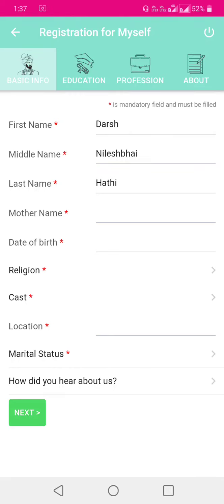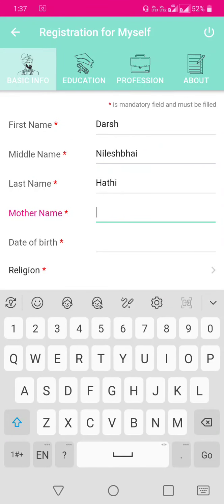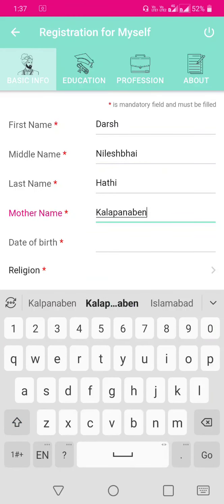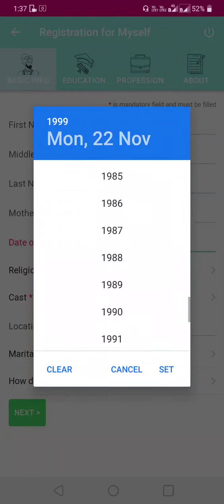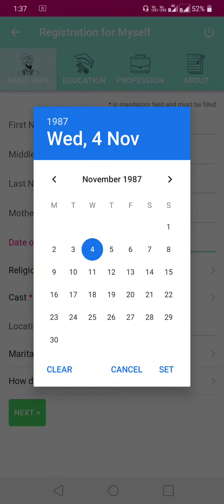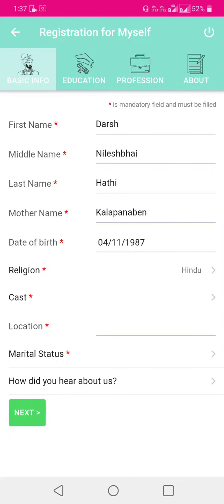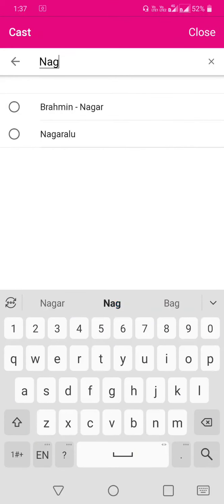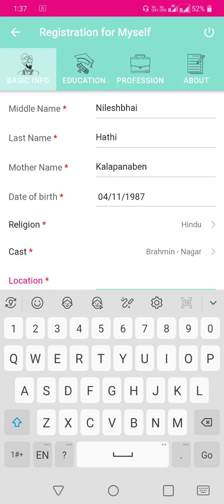Now we have to fill our basic info: first name, then middle name, and then last name or surname. Then we have to enter our mother's name. Then your date of birth, then religion, then which caste you belong to, then the location where you live.